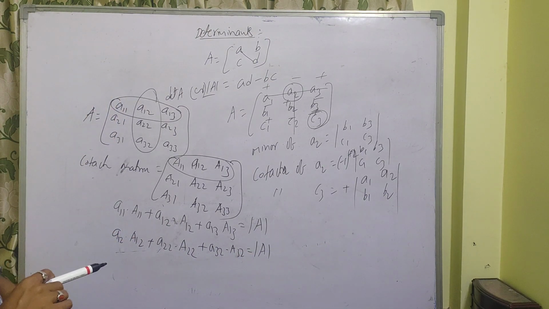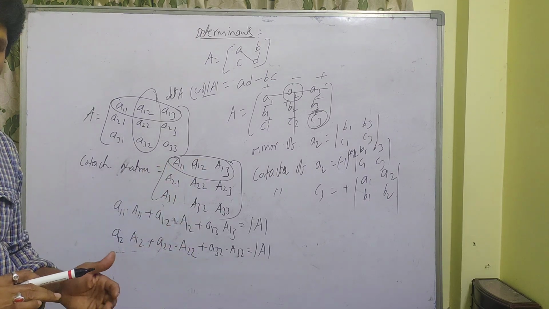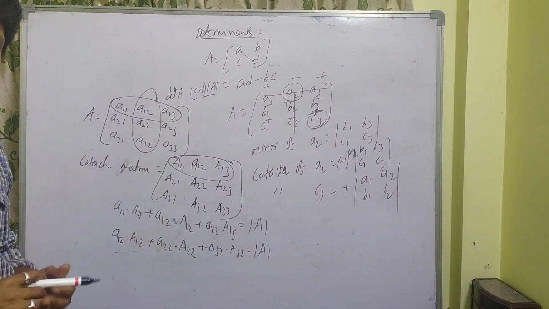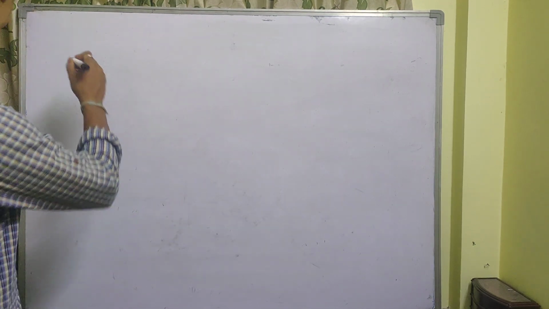Okay, this is the way to find out the determinant of A. You know how to do it. So just this is the procedure. Next, properties of determinants.